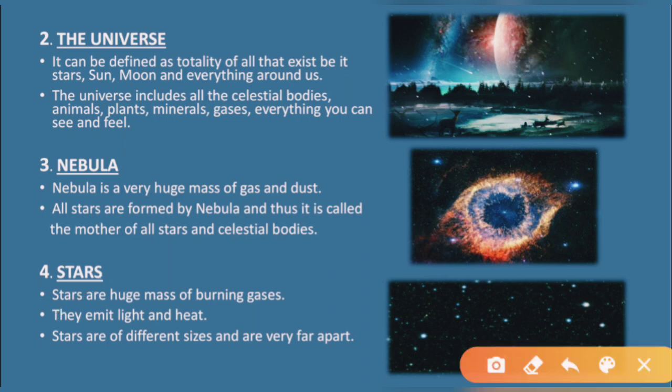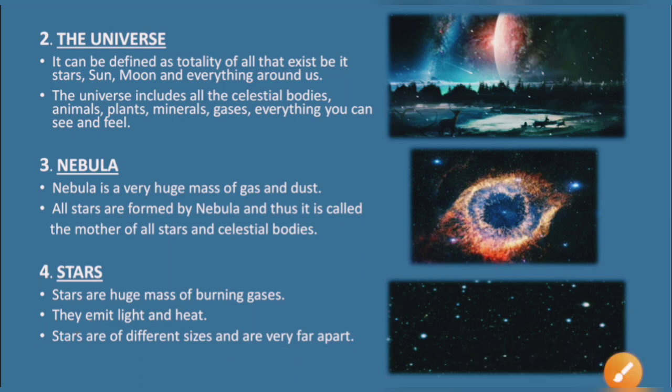Last point, stars are of different sizes and are very far apart. Yes, we all know that all the stars don't have the same size. Some are big, some are small, and they are very far away from us, and very far away from each other. That is why, as you can see in this picture, the stars look so tiny: they are so far away from us, and that is why they seem very small in size.